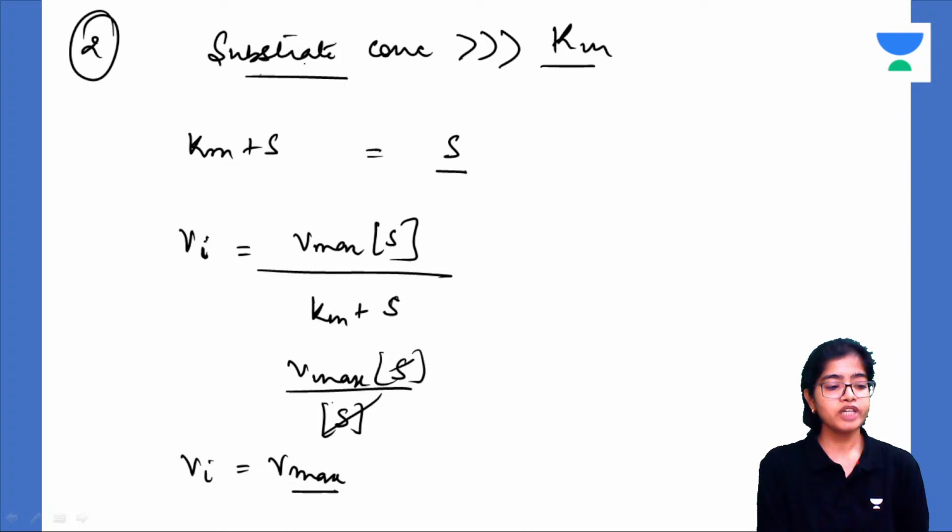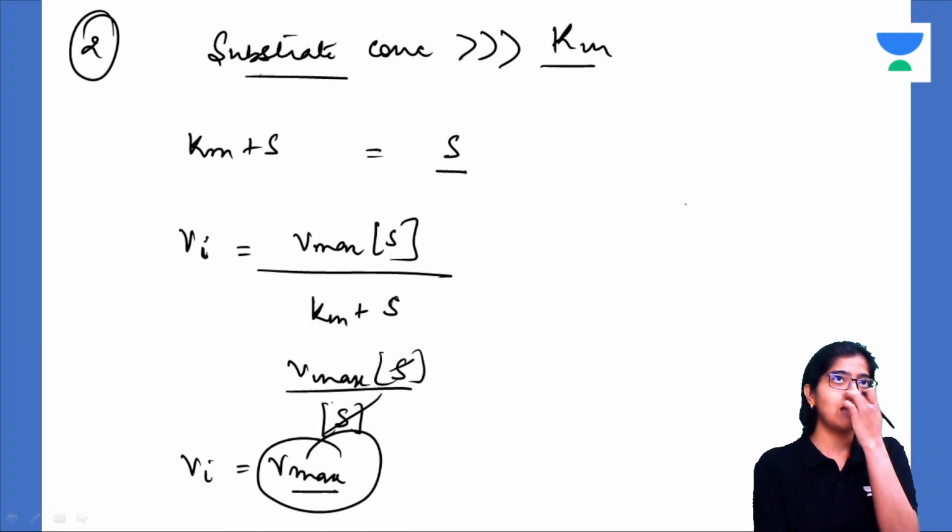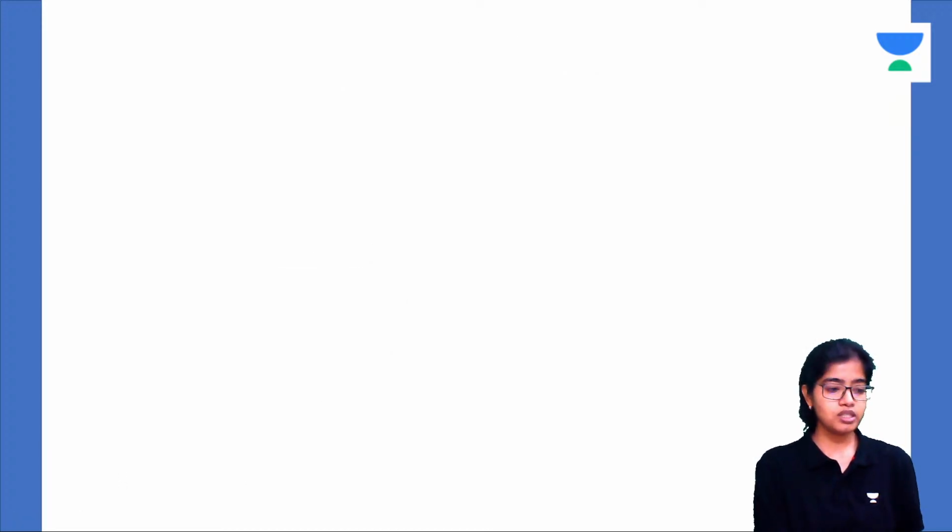Now when the substrate concentration is very high, the velocity has reached the maximum velocity. The mathematical terminologies I am explaining verbally, through normal language. So when the substrate concentration becomes very high, the velocity of the reaction equals the V max.